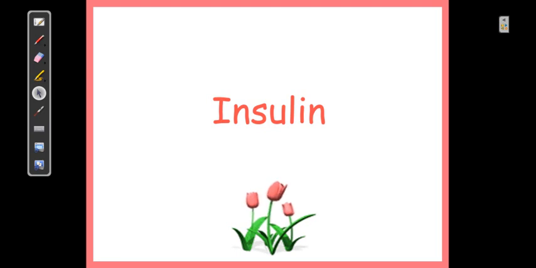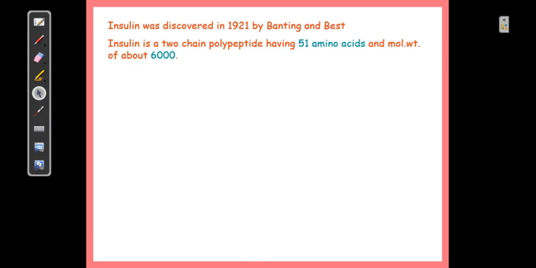But before that, let us see the basic introduction and biosynthesis of insulin. Insulin was first discovered in 1921 by two scientists, Banting and Best. They discovered insulin in the pancreas of the dog, and you can consider this one of the best inventions of the 20th century. Without insulin, you cannot imagine the management of diabetes mellitus now.